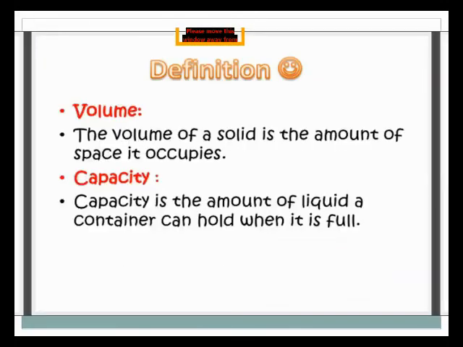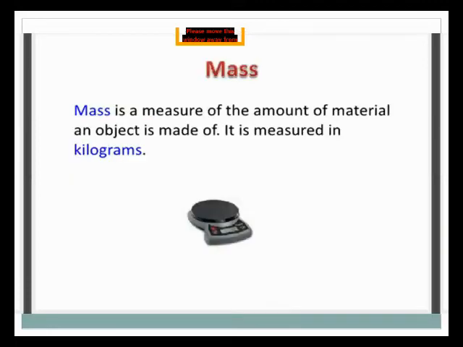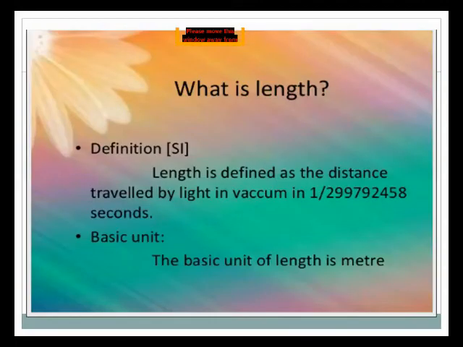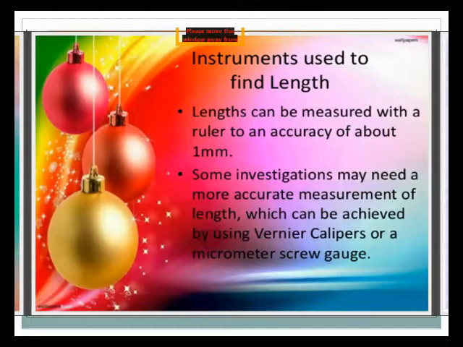I will again repeat the definition of length. Length is defined as the distance traveled by light in vacuum in 1 upon 299,792,458 of a second. What is the basic unit of length? The basic unit of length is the meter. This is the definition of length.